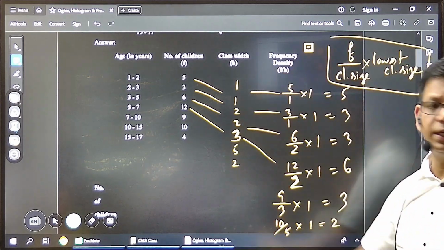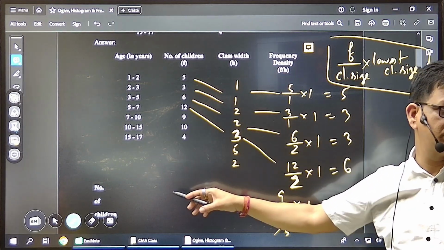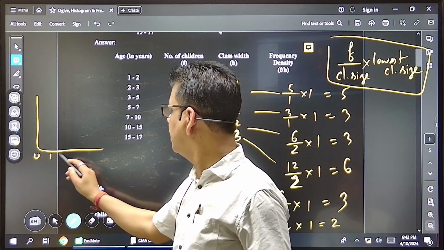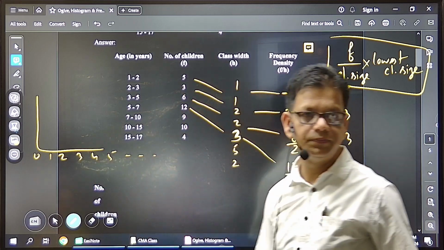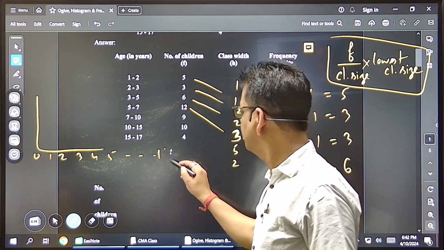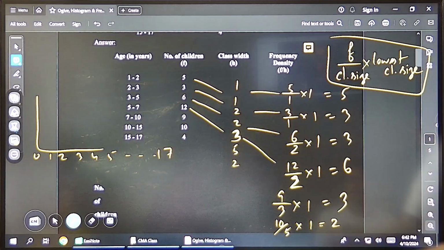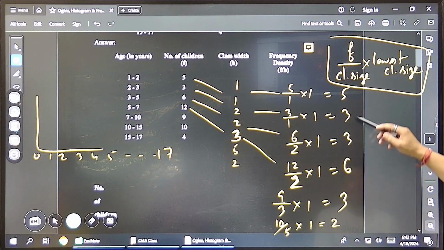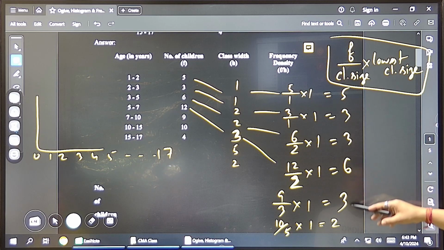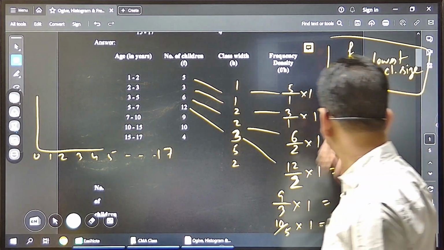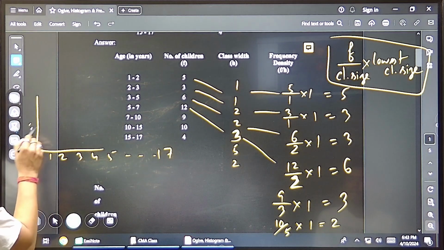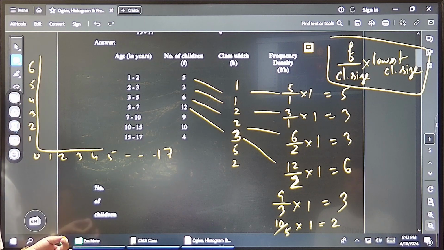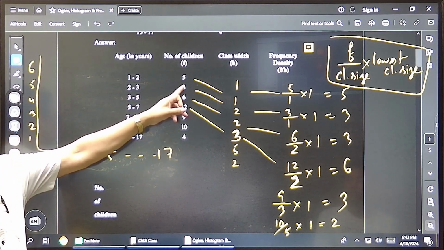Okay. Now, what you have to do in the histogram, not these numbers to be plotted. So, we'll go to histogram now. We'll go to histogram like this, as it is 0, 1, 2, 3, 4, up to which number? 17. Okay. Now, here the numbers along x-axis will be these new numbers. Okay, these new numbers to be done. And in that case, numbers are small, 5, 3, 3, 6, 3, 2. So the smallest one is 2, the largest one is 6. So we can directly take 0, 1, 2, 3, 4, then 5 and 6.